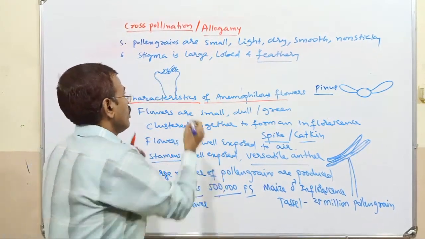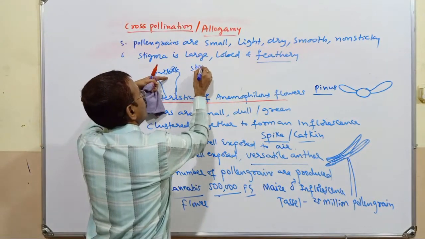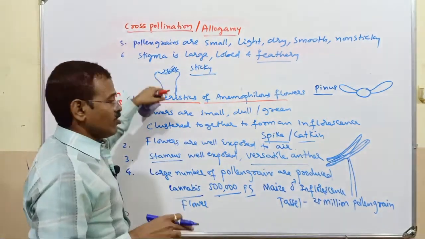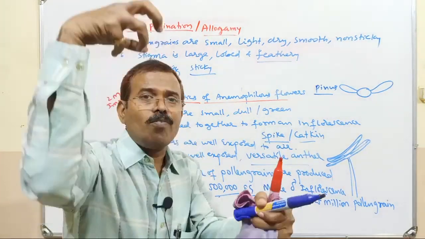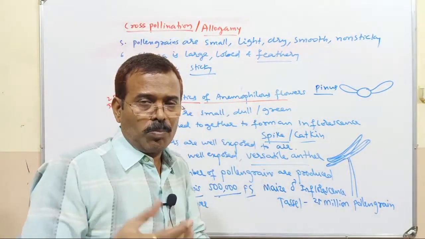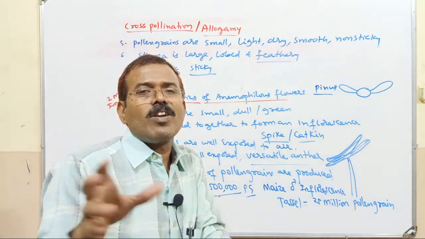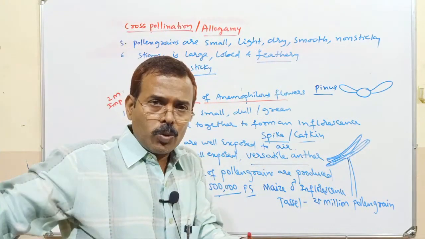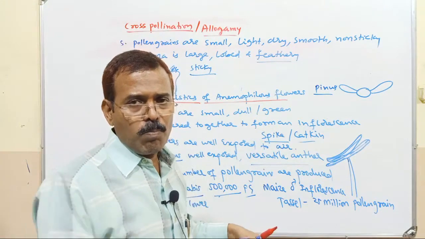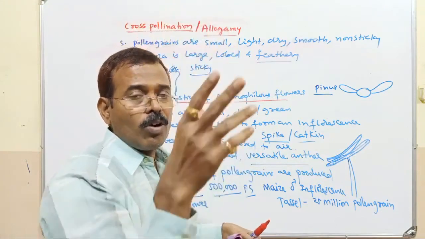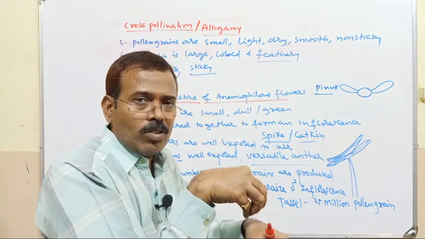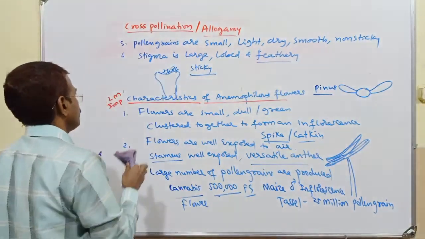In some cases, the stigma can be sticky also. If it is sticky, pollen grains can firmly attach to the stigma. Suppose it is dry, what happens to the pollen grain? When it reaches the stigma, due to the wind or air, it can be blown away from the stigma. So the stigma can be sticky so that the pollen grain can attach onto the stigma.